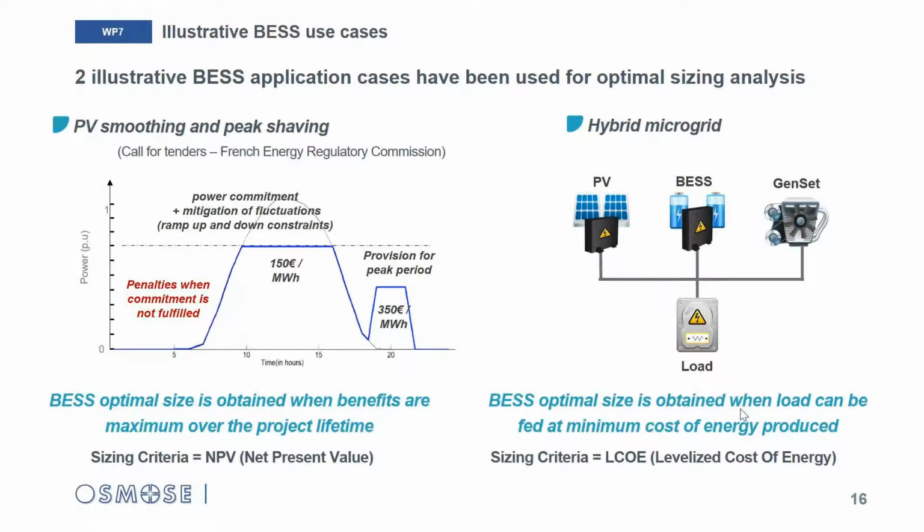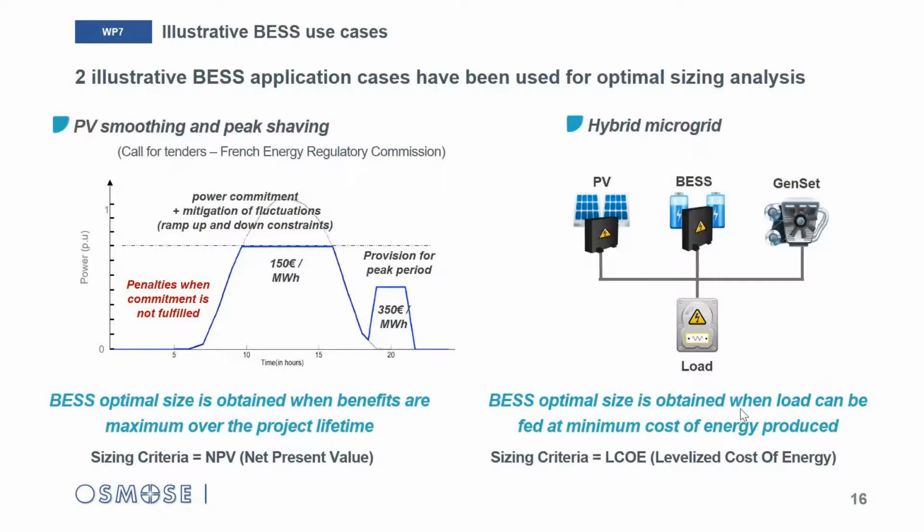Application 2, now on the right, is a hybrid microgrid, typical of a remote area which is off-grid and where an industrial load has to be supplied. The electricity generation means are composed of a PV solar plant and a fuel generator.